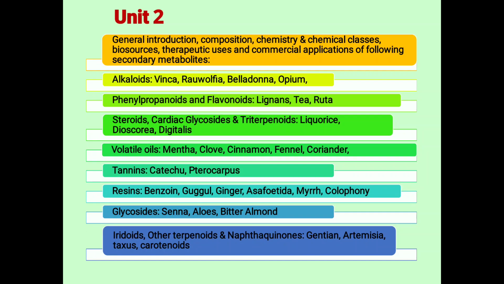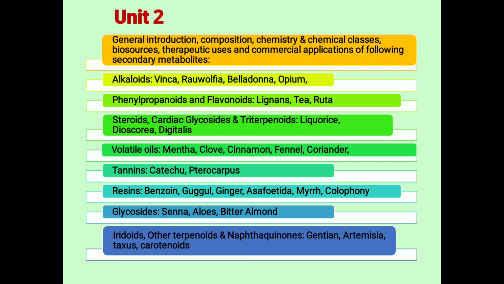Next, unit 2, the general introduction to alkaloids. Questions will be asked on alkaloid points. Vinca, its active constituents vincristine and vinblastine are used in cancer treatment. Rauwolfia contains reserpine, used in hypertension as an antihypertensive agent, and also in anxiety. Belladonna, Atropa belladonna, parasympatholytic drugs.